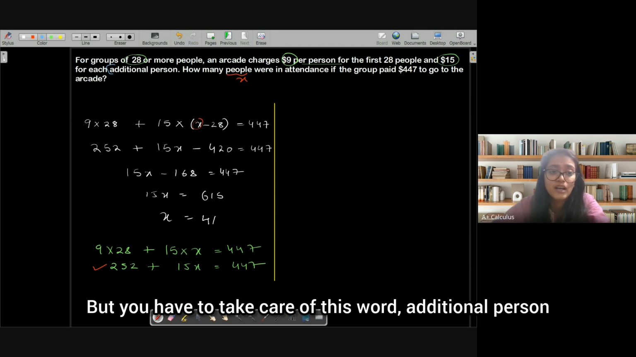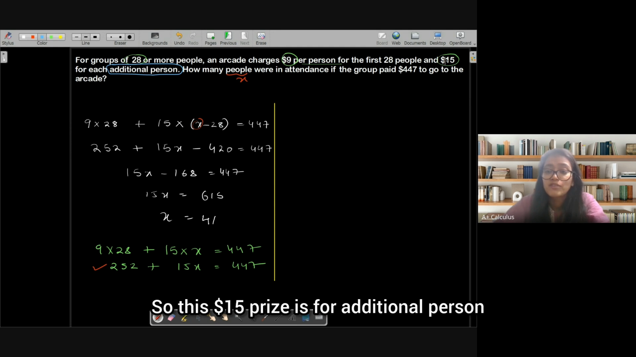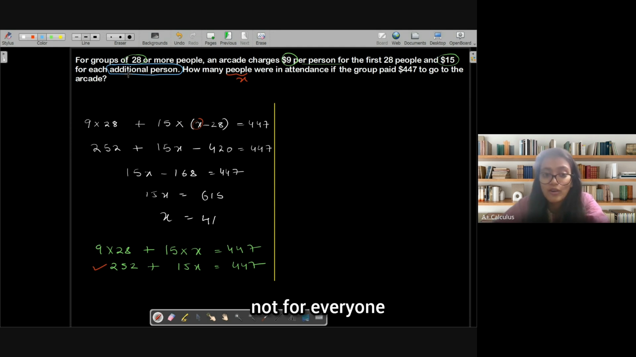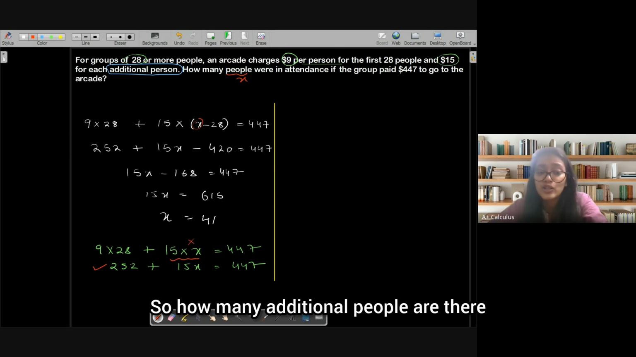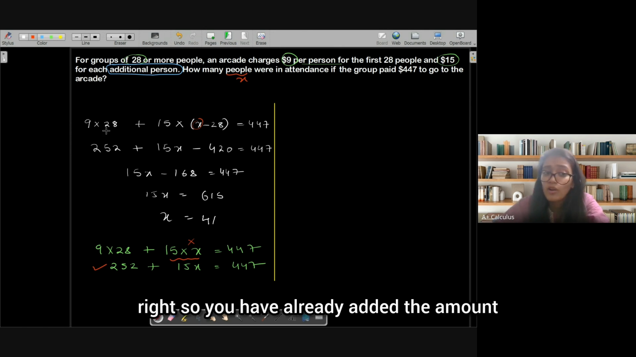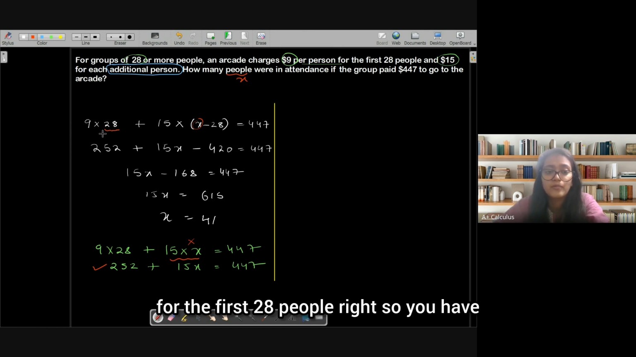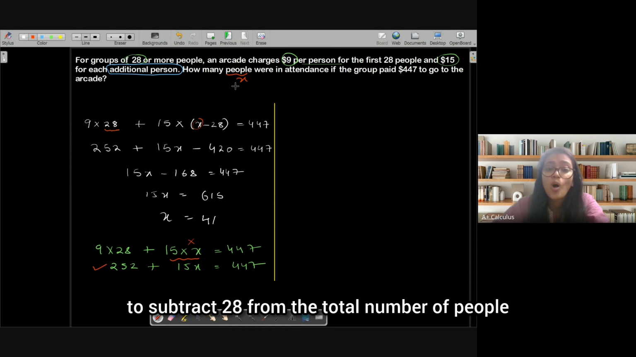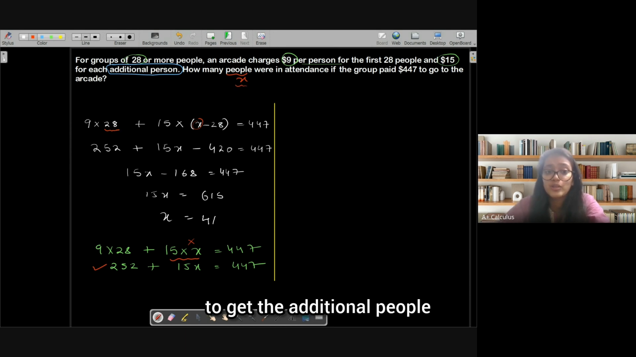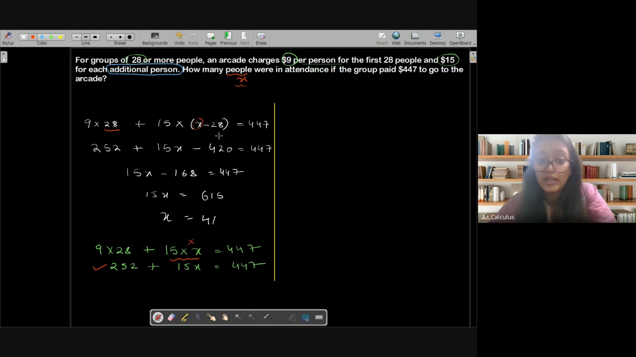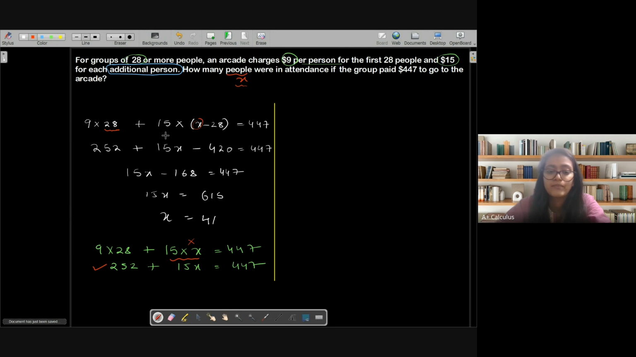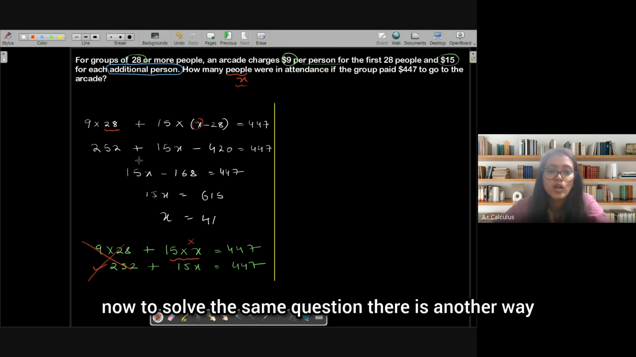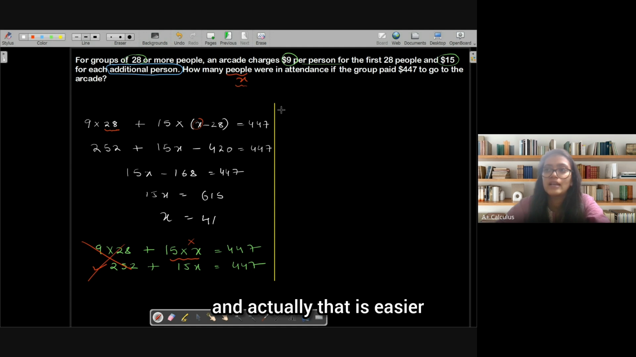But you have to take care of this word, additional person. This $15 price is for an additional person, not for everyone. So if you multiply 15 by X, this will be wrong. So how many additional people are there? You have already added the amount for the first 28 people, so you have to subtract 28 from the total number of people to get the additional people. That's why you have to do X minus 28. When you do X minus 28, you'll get the additional number of people, and that is multiplied by 15. So this is wrong.